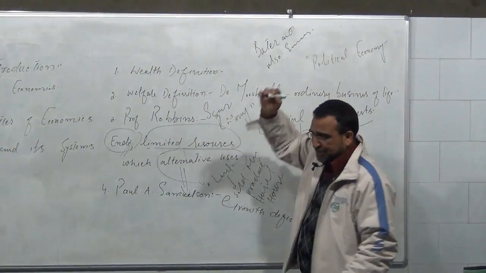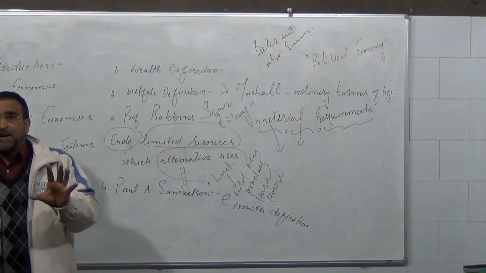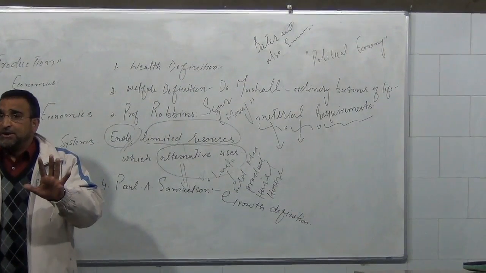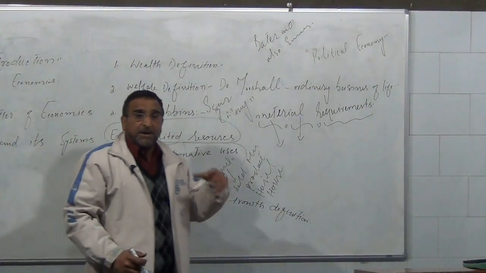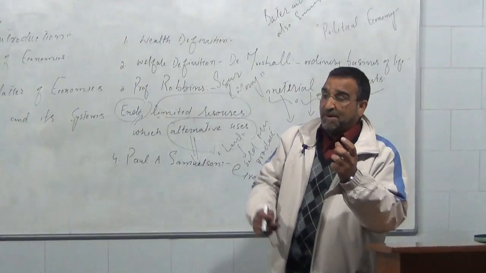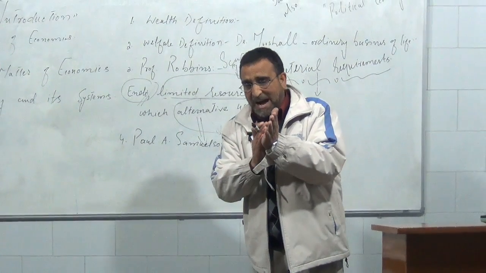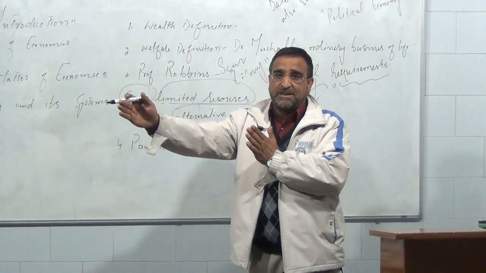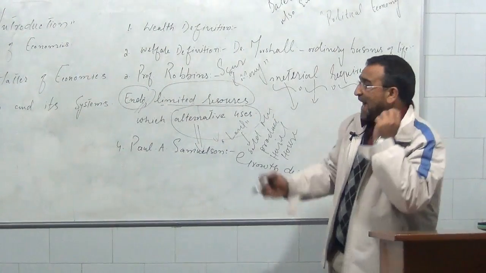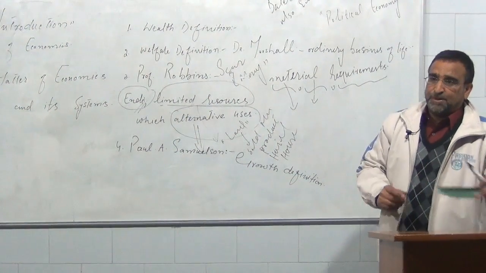And according to Samuelson, when you utilize the resources of your economy, you have to create more and more. When you are able to produce more goods and services in an economy at an increasing rate constantly, that we call growth. And so this definition was termed the growth definition of economics.